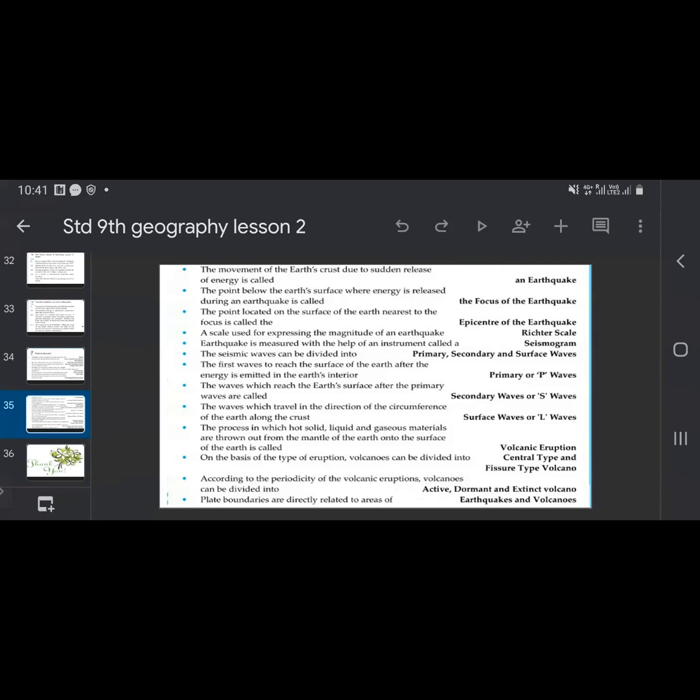According to the periodicity of the volcanic eruption, volcanoes can be divided again. We have seen the classification according to the eruption, which was central type and fissure type. But according to the periodicity, volcanic eruption is active, dormant, and extinct. We have seen this in detail. Then the plate boundaries are directly related to the areas of earthquakes and volcanoes.